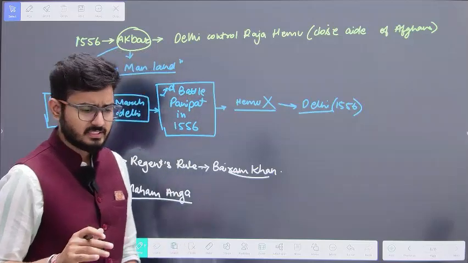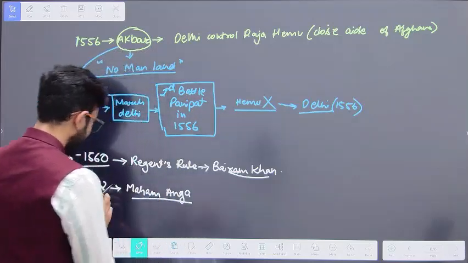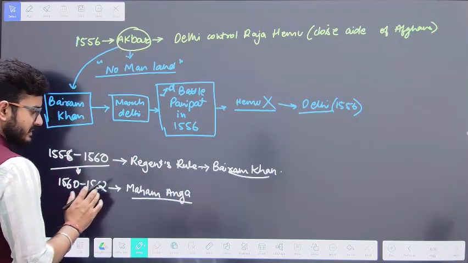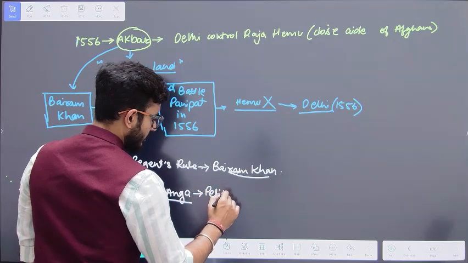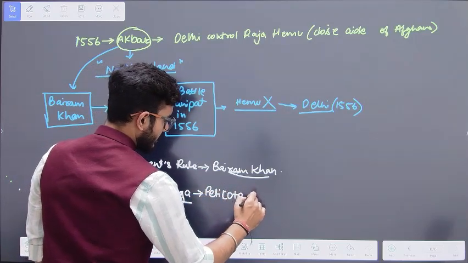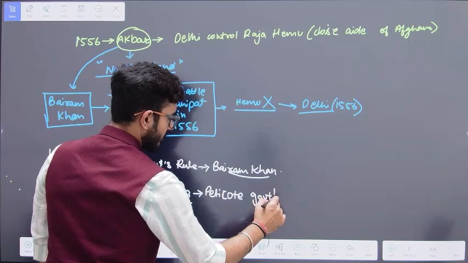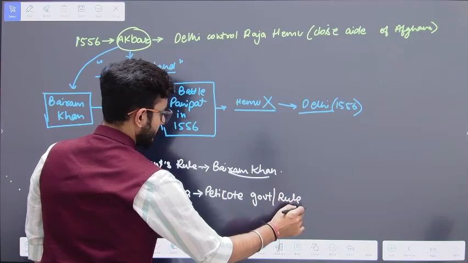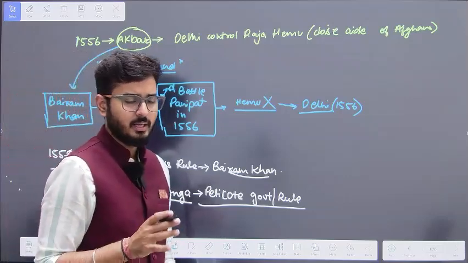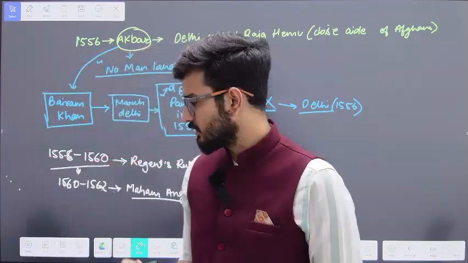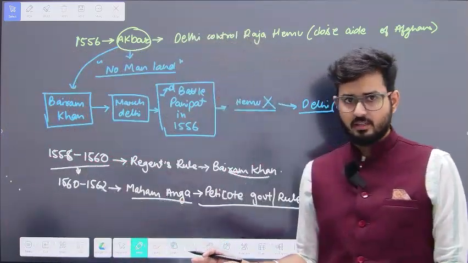Because of this influence, this time period of 1560 to 62 was known as the petticoat government or petticoat rule. Why? Because in name Akbar was ruling, but in reality Maham Anga was influencing Akbar.